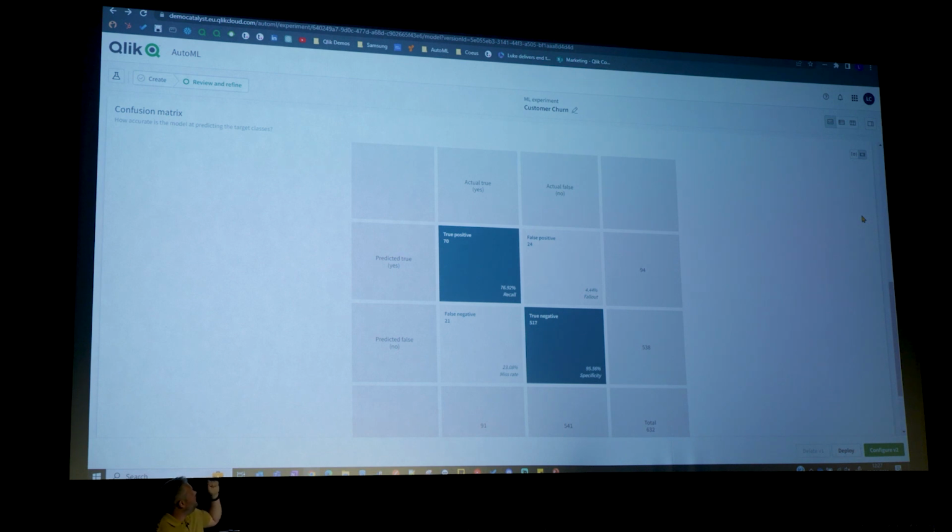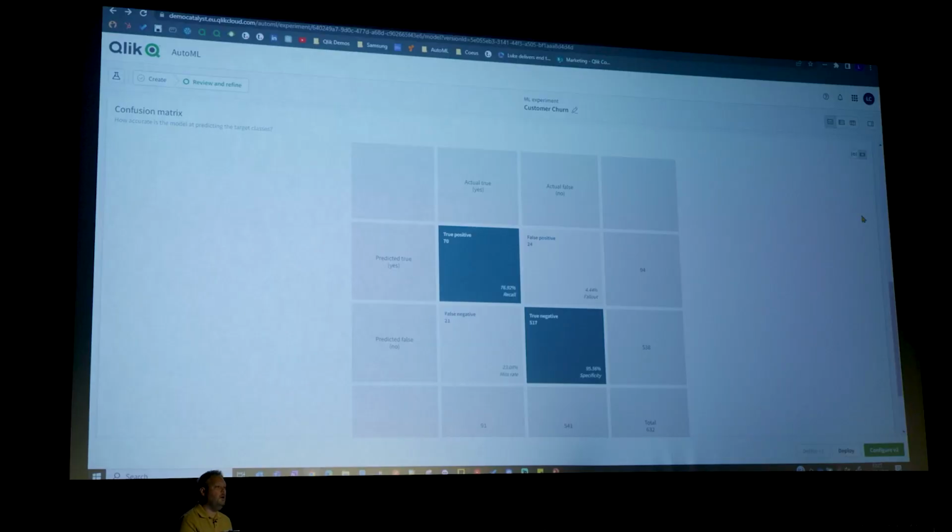actually managed to predict what's called a true positive. So almost 77% of the time, it managed to predict that a customer would churn. And conversely, for the true negatives, 96% of the time it accurately predicted that a customer would remain with us. So we've got some good confidence in this model.